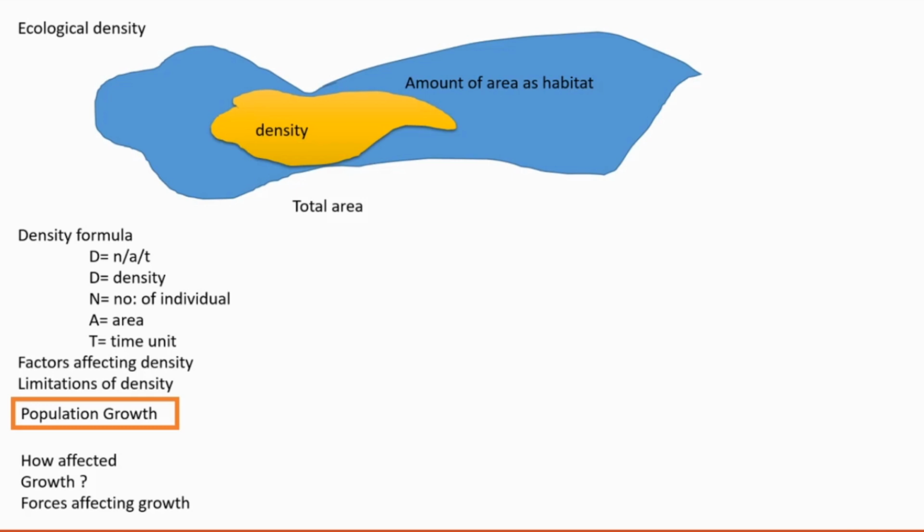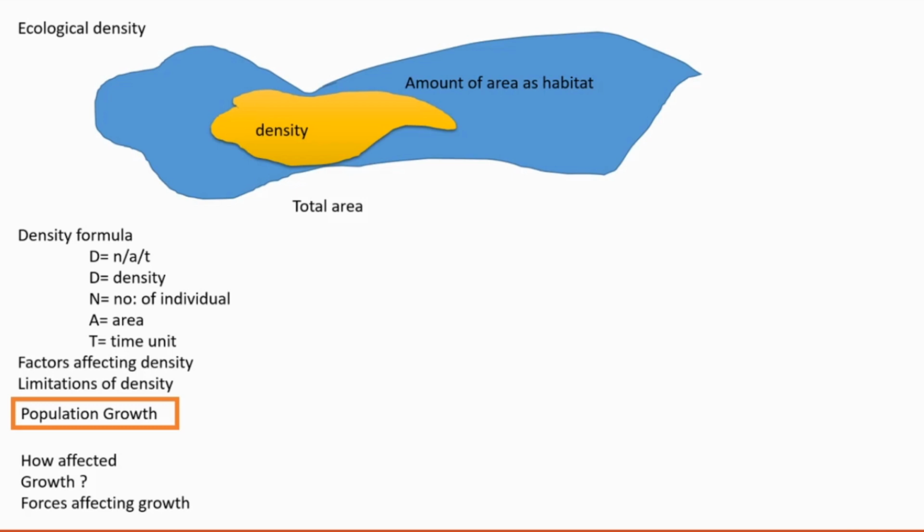Then the next one is between mortality and emigration. Mortality means death rate, so the death rate will decrease the population. Then death rate and emigration, that is the second category of balance, between mortality and emigration. Both will remove population.